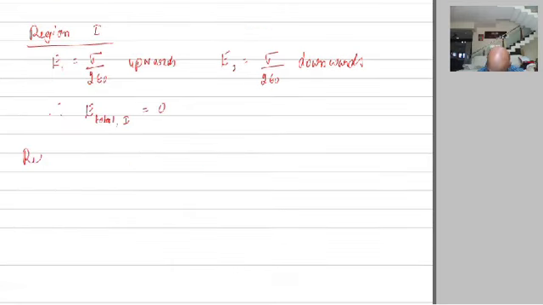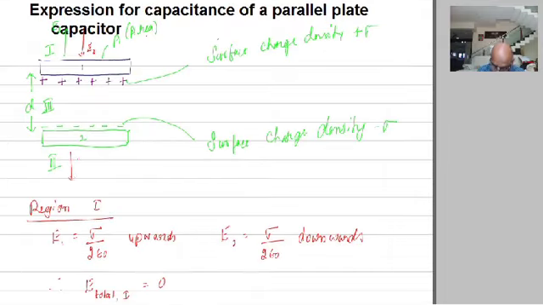Similarly, we will come to region 2. In this region, the electric field due to the positive plate is in this direction, say again E1. So what is E1 here? E1 is the electric field in region 2 due to the positive plate, and similarly E2 is the electric field in region 2 due to the negative plate.